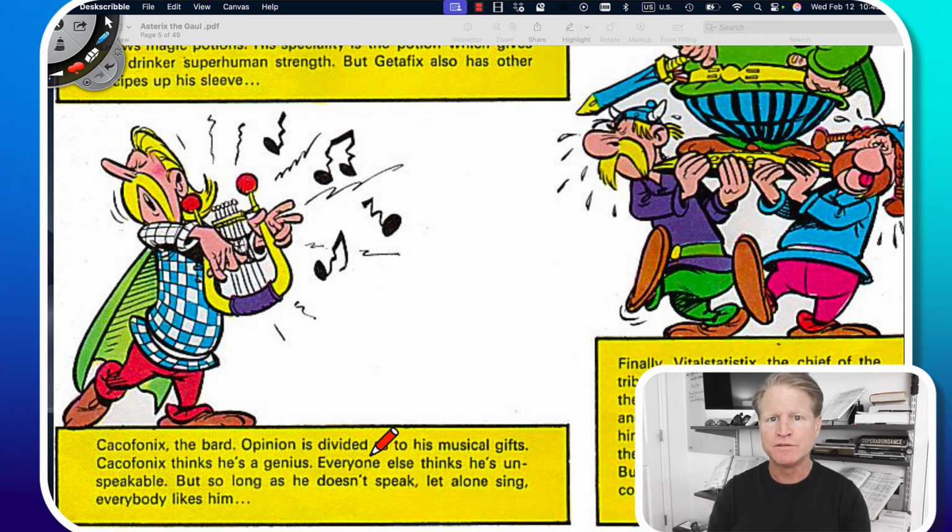Opinion is divided. Opinion is our thoughts on a subject, our ideas of a subject. So opinion is divided. Some people may think using comic strips to learn English is a good idea. Some people may think it's a bad idea. Opinion is divided. Opinion is divided as to his musical gifts. This is kind of a weird way to set this up in English to create this sentence.